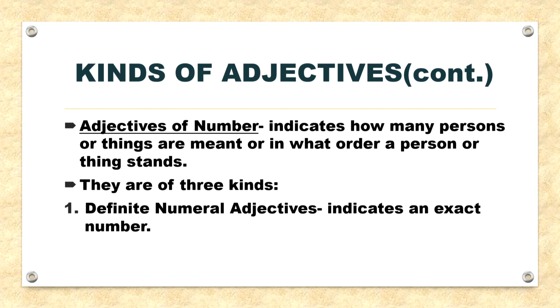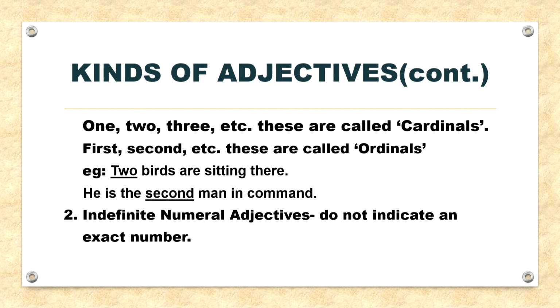Now, adjective of number. They indicate how many persons or things are meant, or in what order a person or thing stands. They are of three kinds. The first one is definite numeral adjective. They indicate an exact number: 1, 2, 3 and so on.